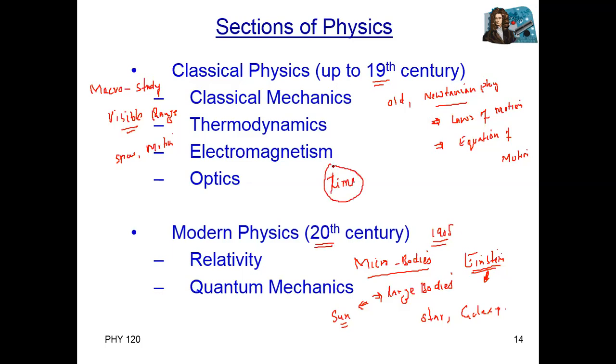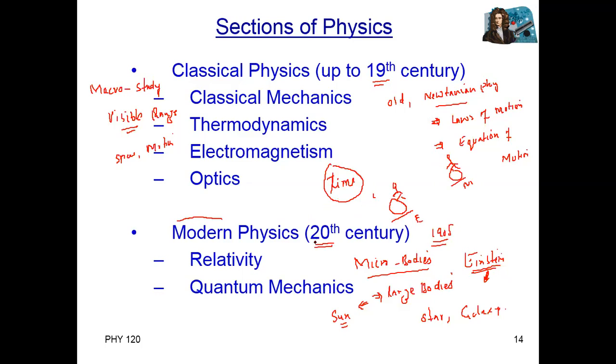What this means is, for example, one person is standing on the Earth's surface and a second person is standing on the Moon's surface. According to classical physics, time is the same for both. If 1 second passes here, 1 second passes there; 1 hour here is the same 1 hour on the Moon. But modern physics rejects this concept.